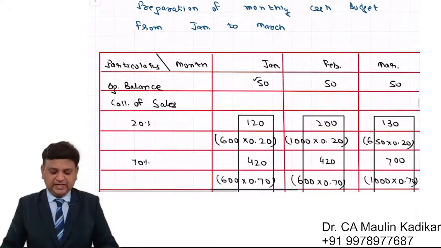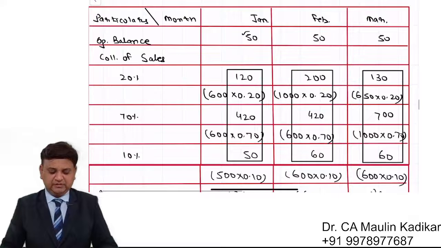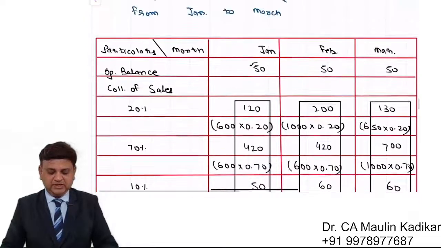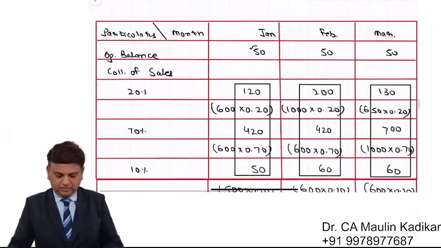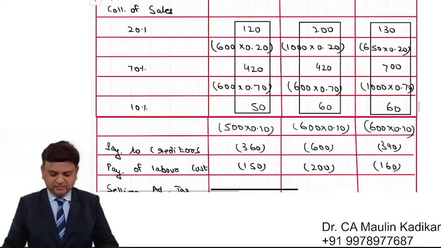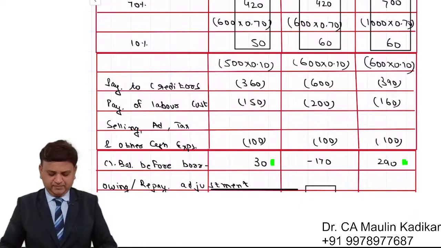Then preparation of the cash budget on monthly basis, in that opening cash balance on 1st of January is given. Collection is provided to us in 3 installments, 20, 70 and 10. Payment to creditors as per the working note that we have prepared.